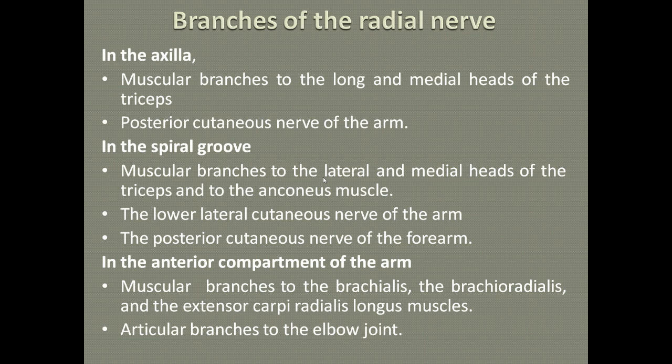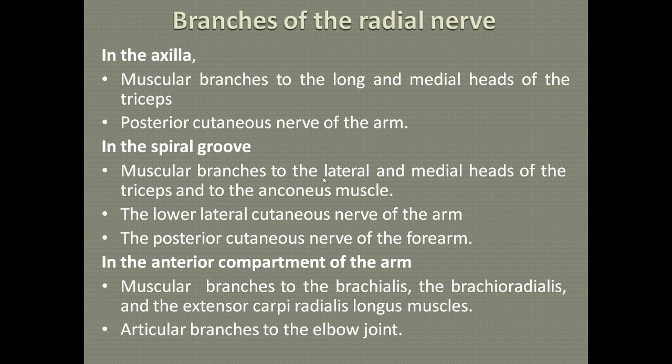In the spiral groove, we see muscular branches that supply the lateral and medial heads of the triceps and the anconeus muscle, and the lower lateral cutaneous nerve of the arm and posterior cutaneous nerve of the forearm. These are branches of the radial nerve.